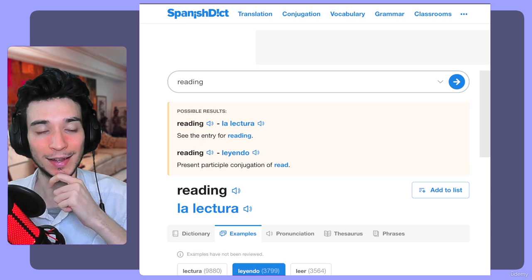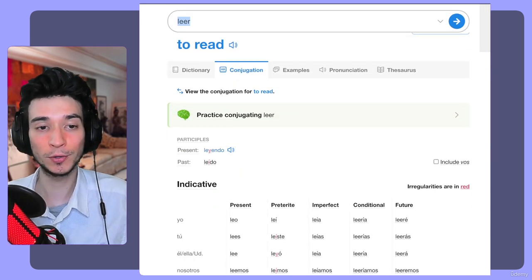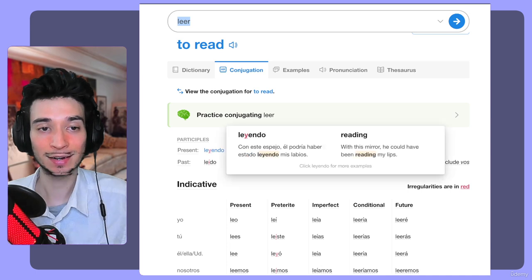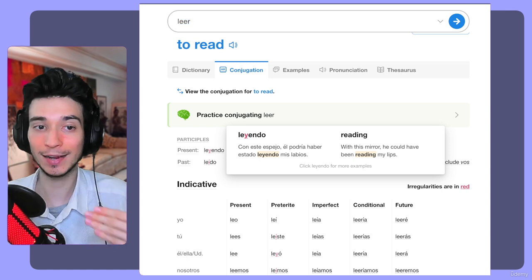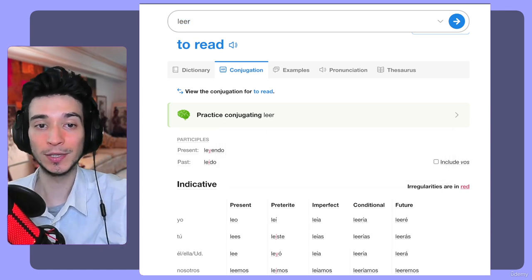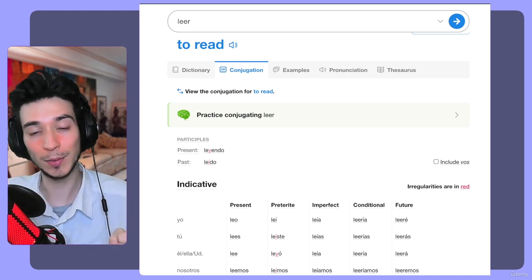So whenever you have an ing word in English, you will conjugate estar to be doing it, and then the next verb will include ing, which in Spanish would be NDO. So estoy leyendo, maybe estoy jugando, I'm playing, estoy corriendo, I'm running.